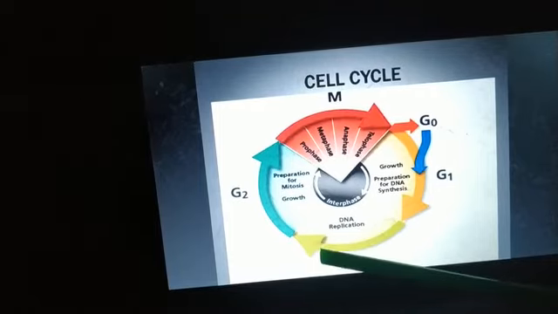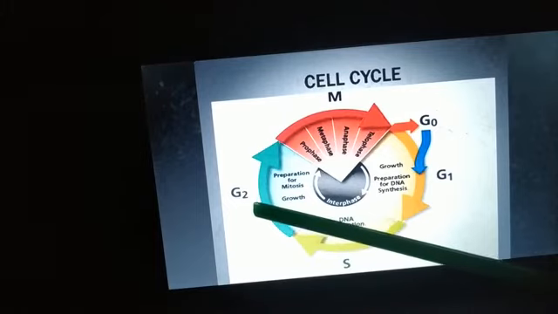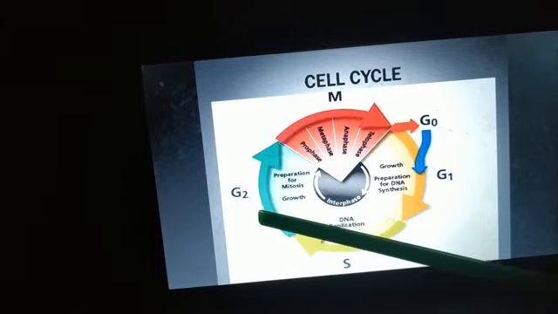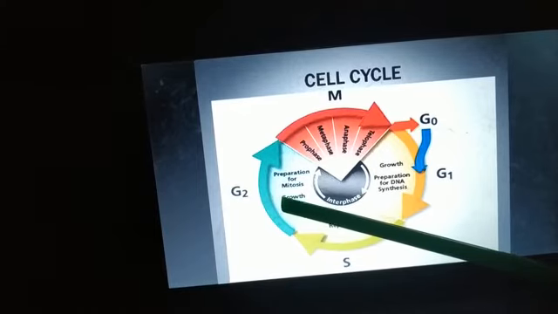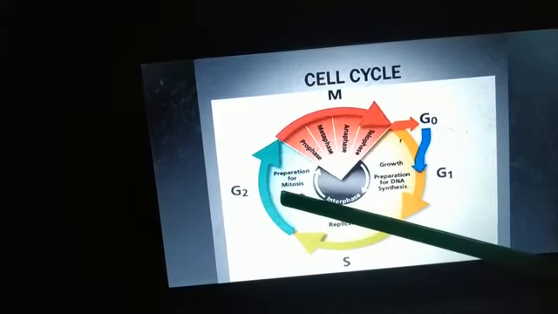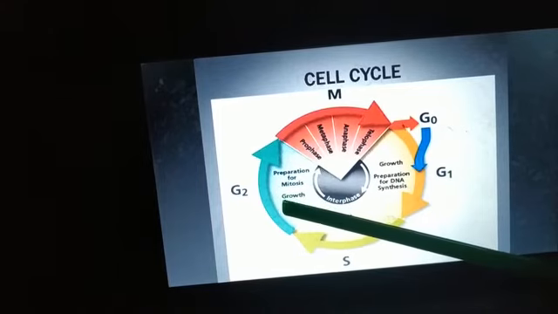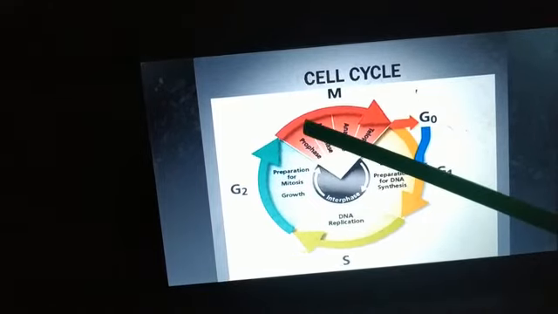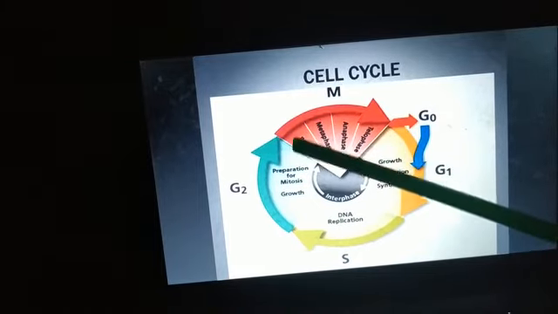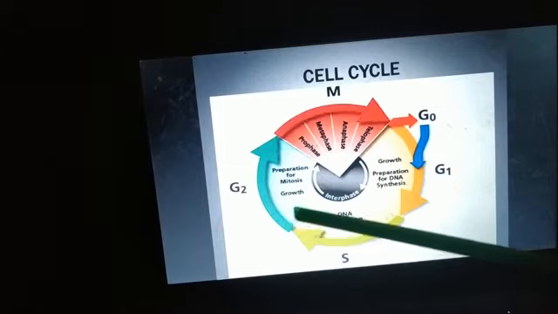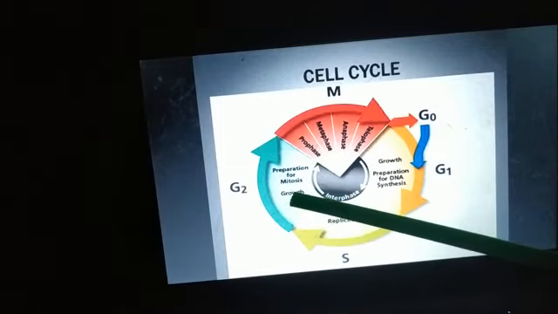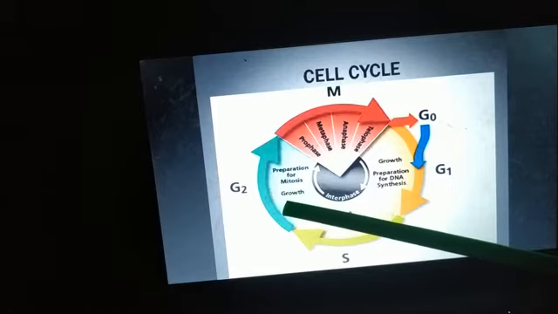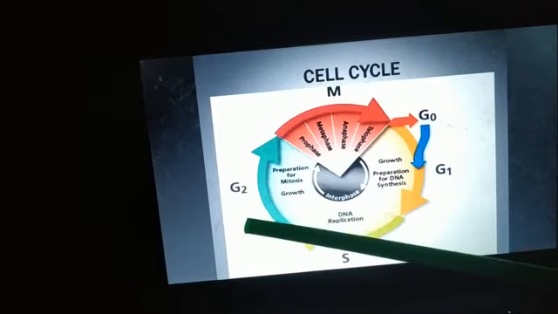Next, the cell will move to G2 phase, and here the cell will prepare itself for the division, because after this the cell enters into division. Cell division will occur. So all those raw materials and enzymes that are needed, the preparation for that takes place in G2 phase.